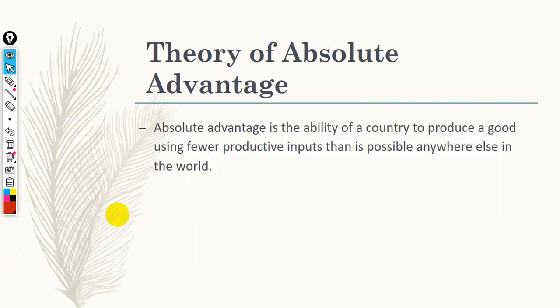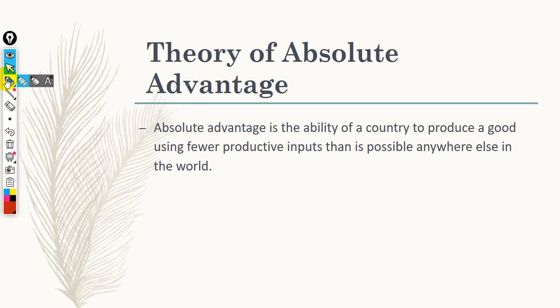What's meant by absolute advantage? As we said, this theory is known as the theory of absolute advantage, or the theory advocated by Adam Smith. Absolute advantage is the ability of a country to produce a good using fewer productive inputs than is possible anywhere else in the world. Our world consists of two countries, A and B. So we would like to produce using fewer resources or increase the number of units compared to our competitors.